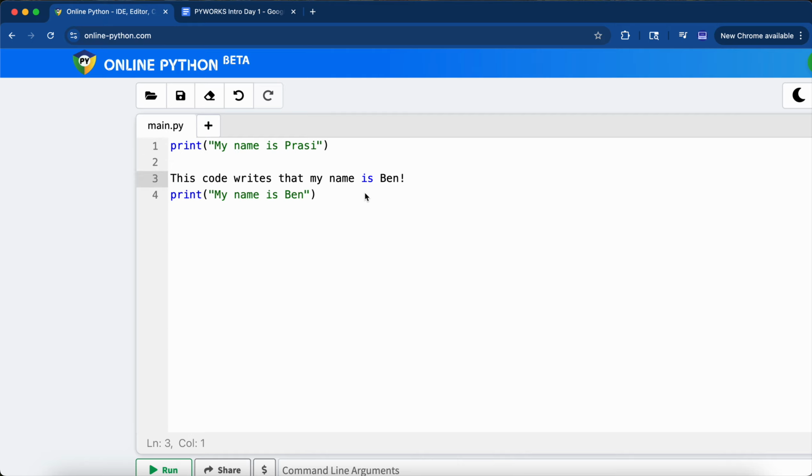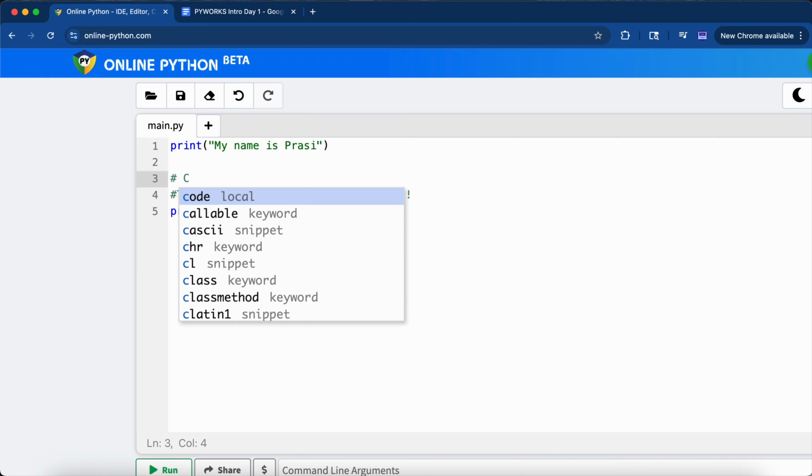So, how do we specify to the computer that what we're writing is not a set of instructions, but something that we need to use for human reference? Well, we do that with something called a comment. Now, to comment in Python, all you have to do is go to the front of the line you want your compiler to ignore, and we use a hashtag.